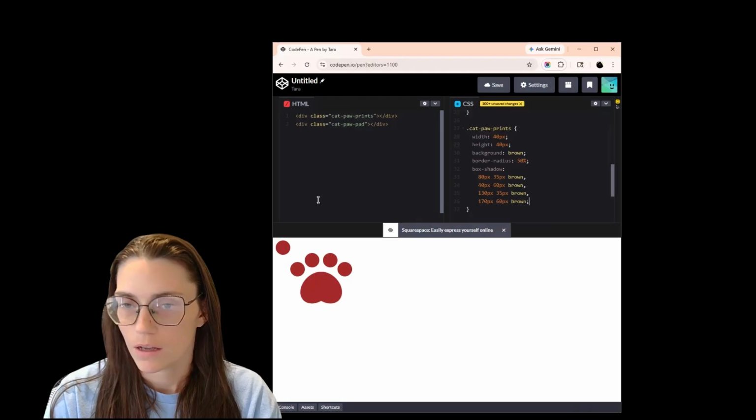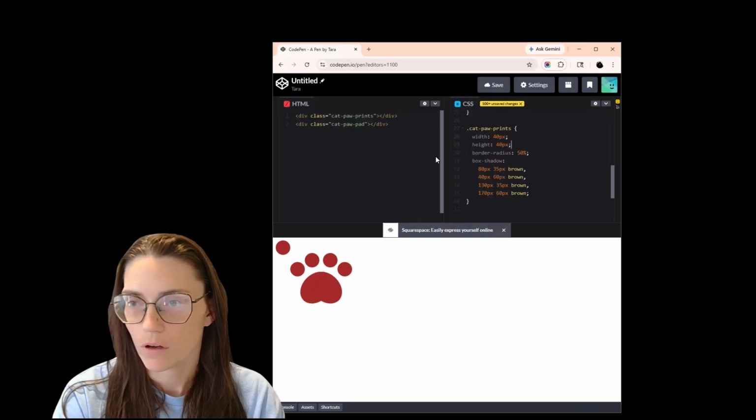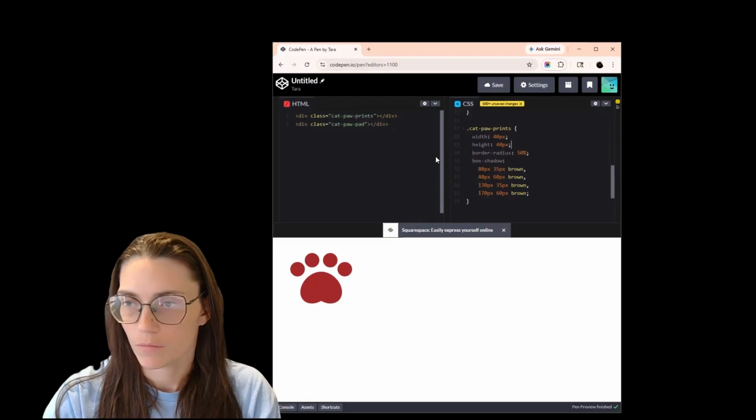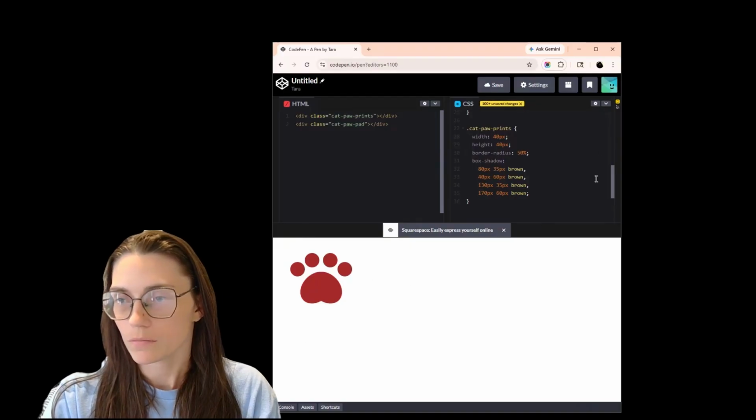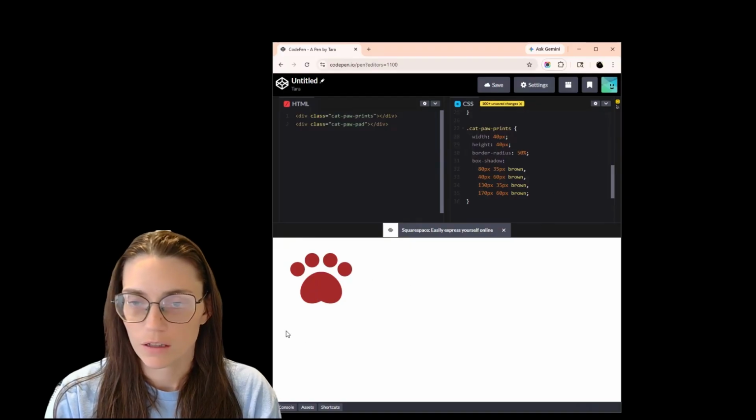All right. Now, as you can see, there's an extra circle up here. To get rid of that, we just have to take the background color off of the whole thing and leave it on the box shadow, and that little circle will disappear. So that is all you have to do to make a little cat paw print.